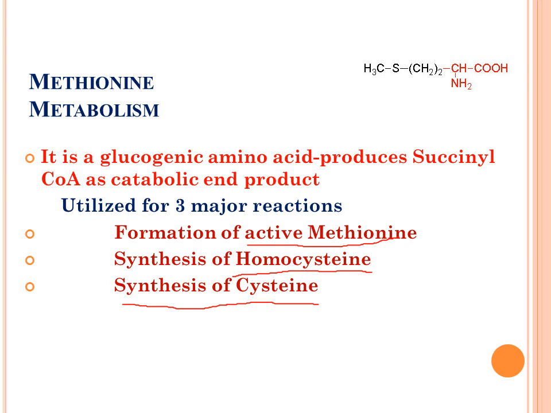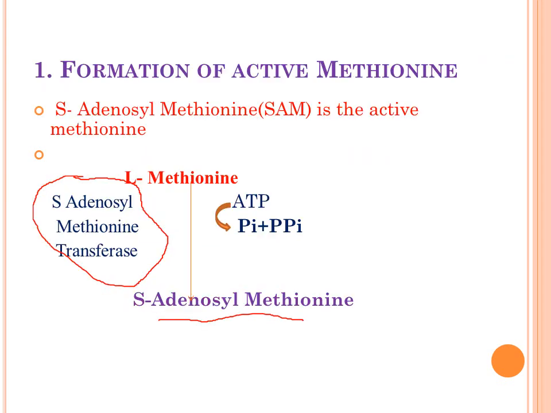So first of all, about the synthesis of SAM, the active form of methionine. The enzyme required here is S-adenosyl methionine transferase, and here ATP will be involved. The important point here is that all three high energy phosphate bonds will be utilized for the synthesis of this S-adenosyl methionine.